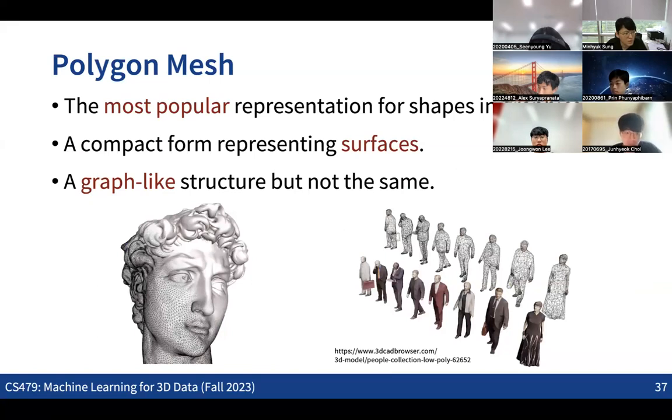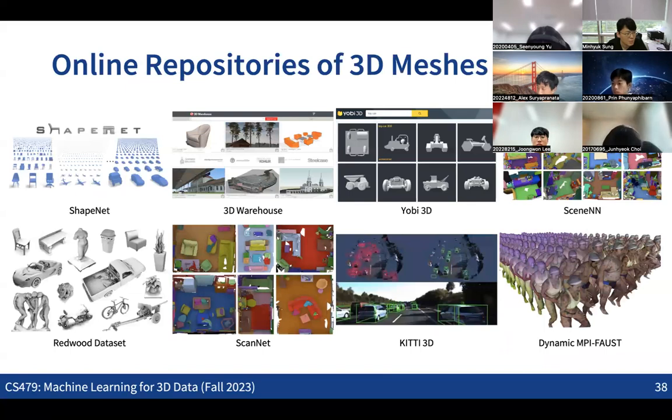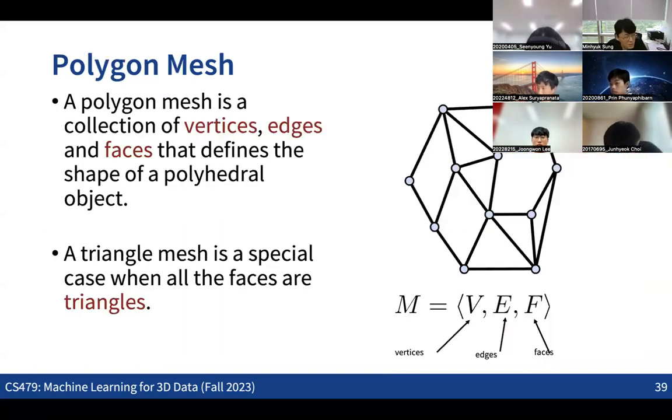So this can be the most effective representation for representing the surface of 3D volumes. You can see the polygon mesh is a graph-like structure, but it's not exactly a graph structure. In the polygon mesh, we have a set of vertices and a set of edges connecting the vertices to each other. The difference from a graph structure is that we also have faces, which are formed by a set of edges and vertices. So we have vertices, edges and faces, literally a mesh over the 3D space representing the surface.